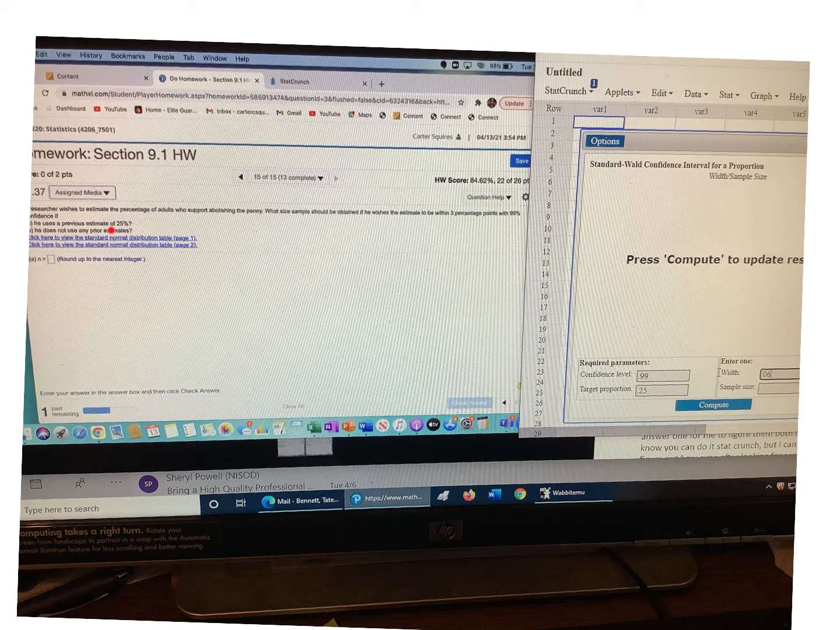Of course, then next you're going to do it without an estimate, and you've got to put 0.5 in here when you don't have one.